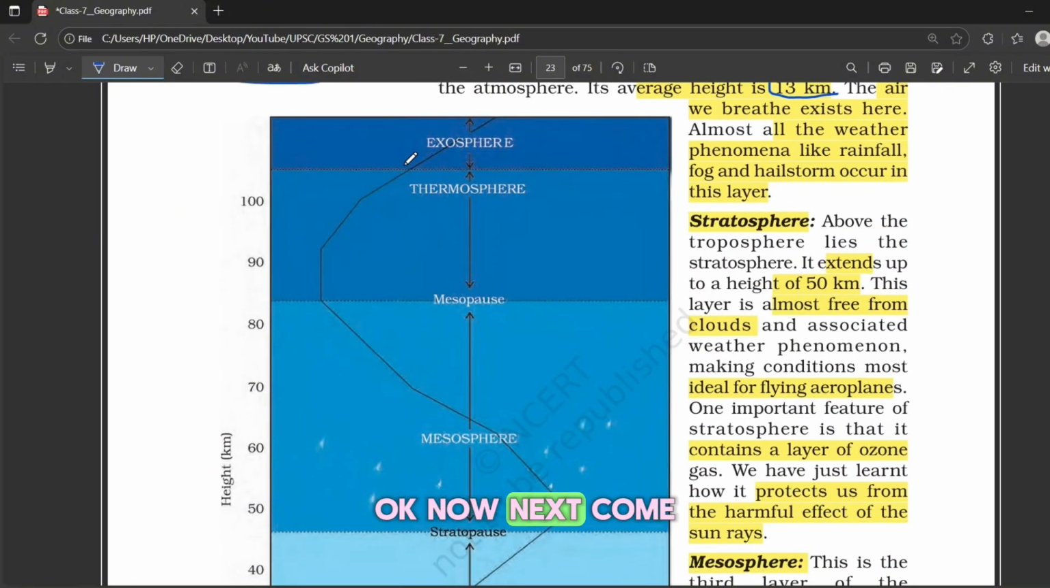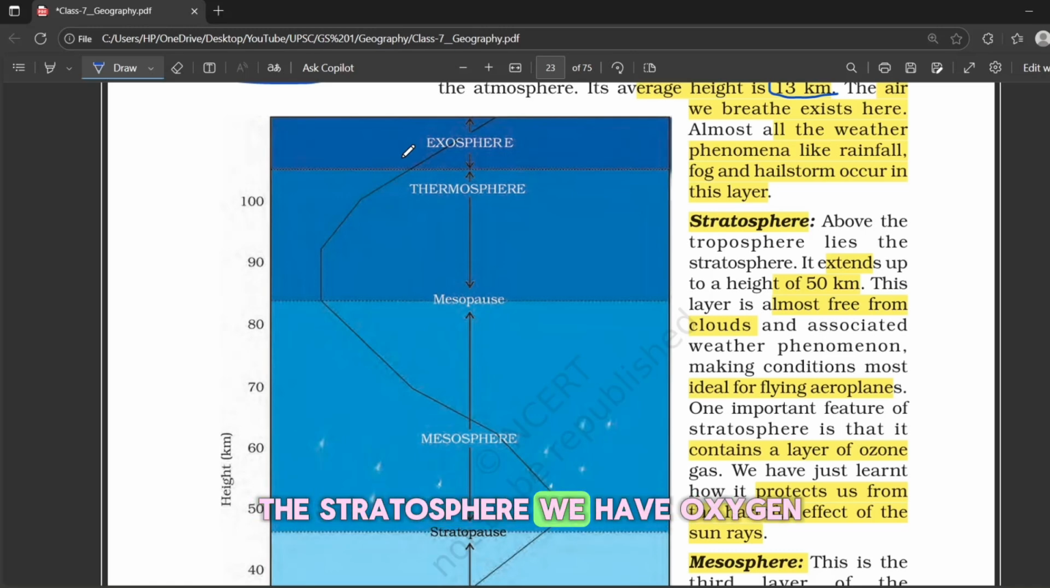Okay. Now, let's come to the next layer, that is the stratosphere. This layer extends roughly from 18 km to 50 km above the earth. It's almost free from clouds, which makes it ideal for airplanes to fly. But what's really special about this layer is the ozone layer. It protects us from the harmful effects of the sun's rays. You might wonder how ozone is formed. Ozone is O3, as you know, made from oxygen.